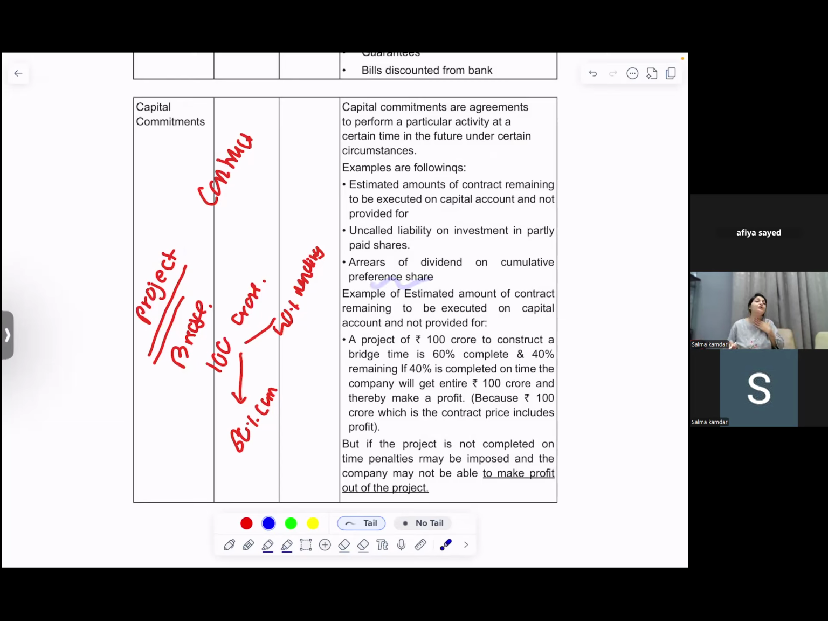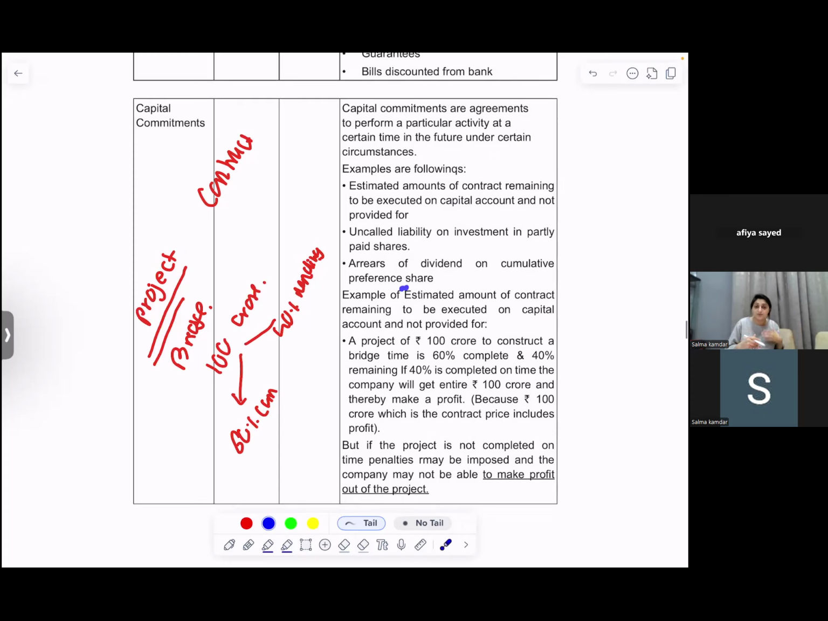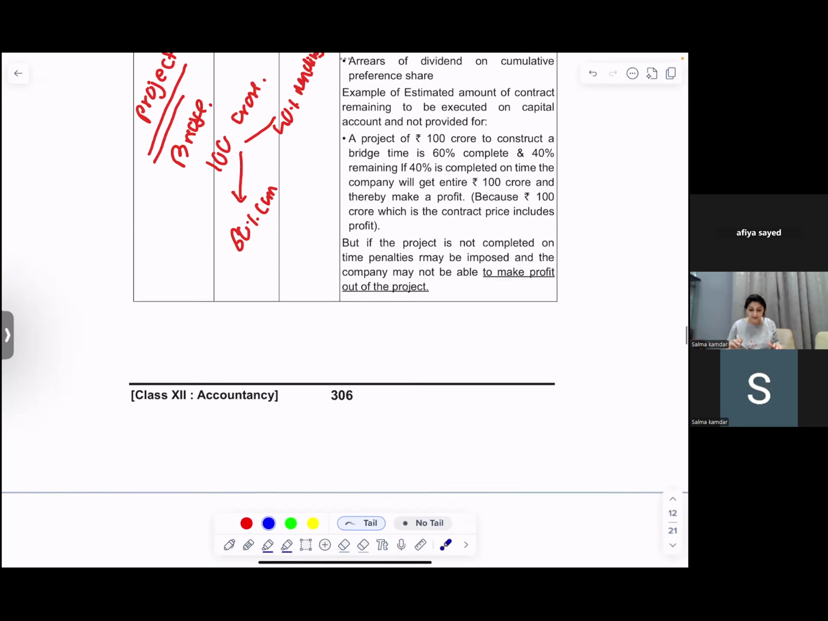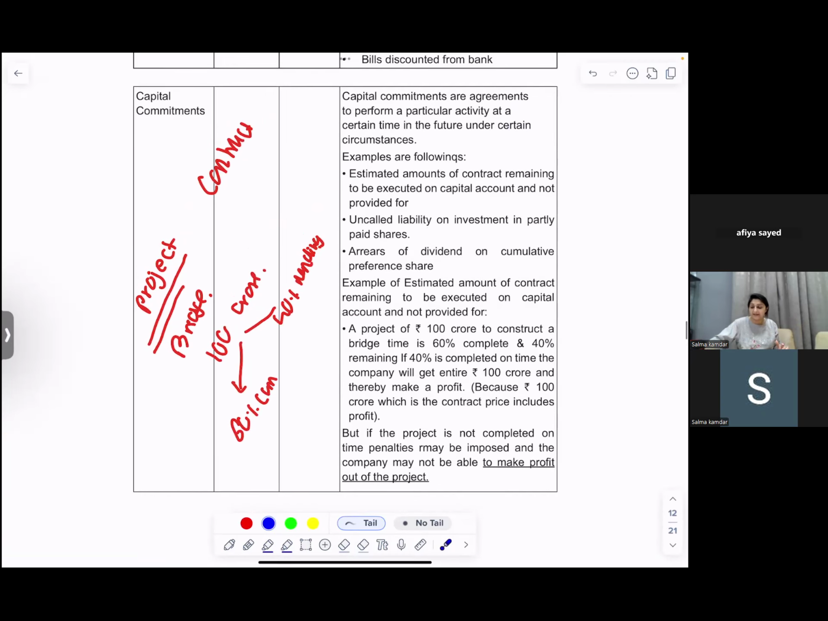Suppose you were not able to give preference shareholders a fixed rate of dividend. Preference shareholders enjoy a fixed rate of dividend irrespective of the profits. So in some years when you did not make profits, you might not have given them dividend. So there is arrears of dividend for preference shareholders. You also have to disclose if you have any. Only these two things to keep in mind for capital commitments.